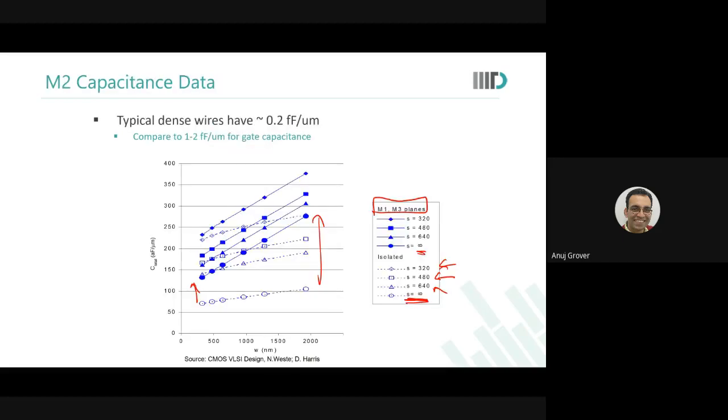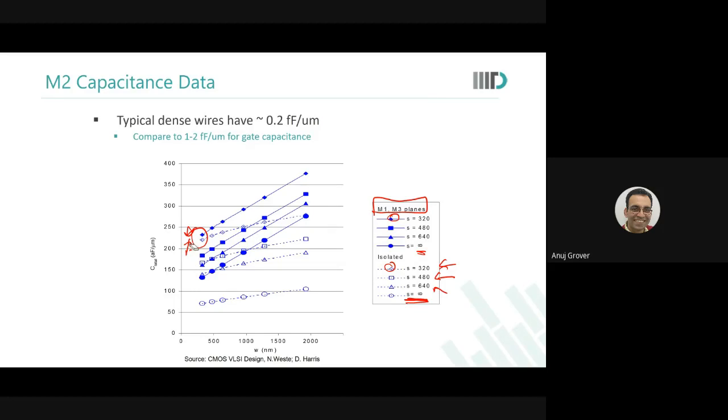Okay, but when you have wires which are placed very close to each other, look at these rhombuses. When the wires are placed very close to each other, then the influence of plate capacitance is much less, whereas intrametal capacitances are very, very high and prominent. Are you able to see this?